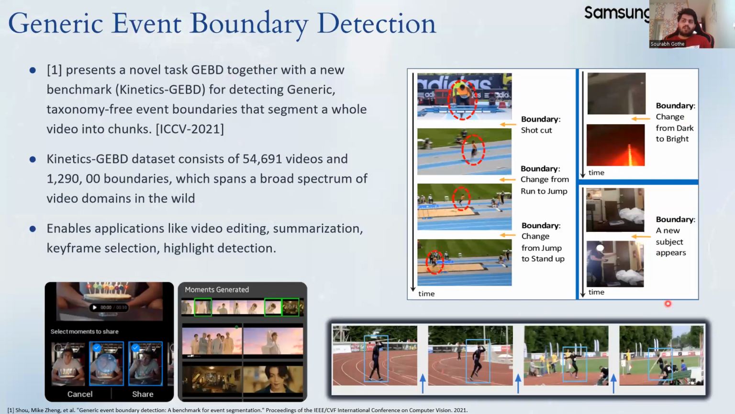Though these videos are not specific to any class of actions or events, there are boundaries which segment the video into multiple events. Hence, this is called generic event boundary detection. They also released a vast benchmark dataset called Kinetics-GEBD, which consists of more than 50,000 videos. GEBD enables several applications like video editing, summarization, keyframe selection, and many more new use cases for end users.